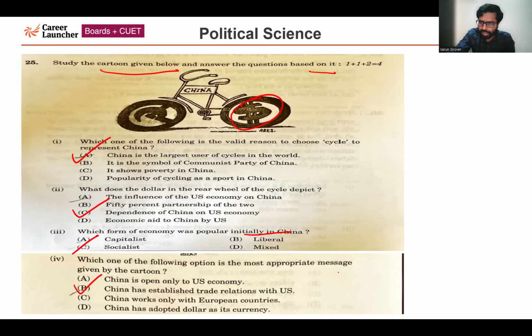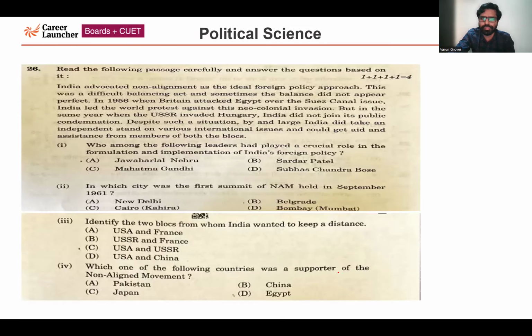Now moving forward to the next question, question number 26, which is passage based. This is the passage based question of section D, the final question of section D. This passage is talking about the role India played after independence. India did not join any bloc, neither the capitalist nor the communist bloc. India remained neutral. Rather, it was one of the very important founding members of the non-aligned movement. So this passage is talking about that.